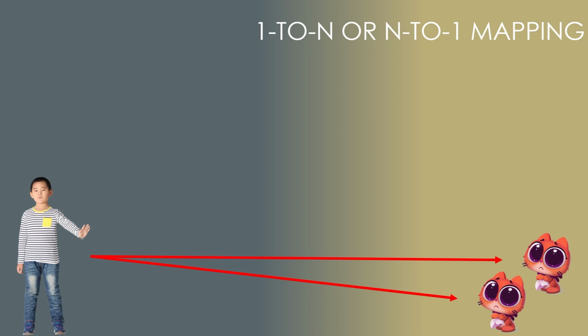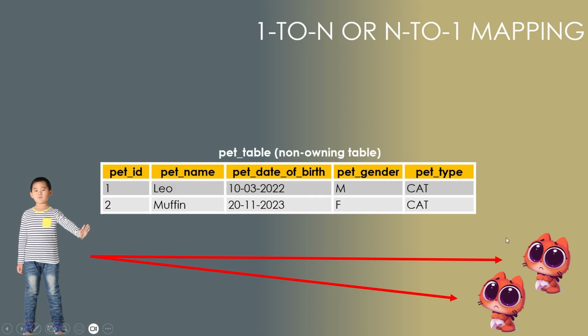So it doesn't matter whether there is a single owner, multiple pets, or whatever the relation is. We will always say that pet is the non-owning side, because we can't say that this pet is having the owner. So we can't make them the owning side. This pet table will still remain my non-owning table. Since there are 2 pets, we have taken 2 pet IDs, 2 pet names, 2 dates of birth, one is male, one is female, both are cats.